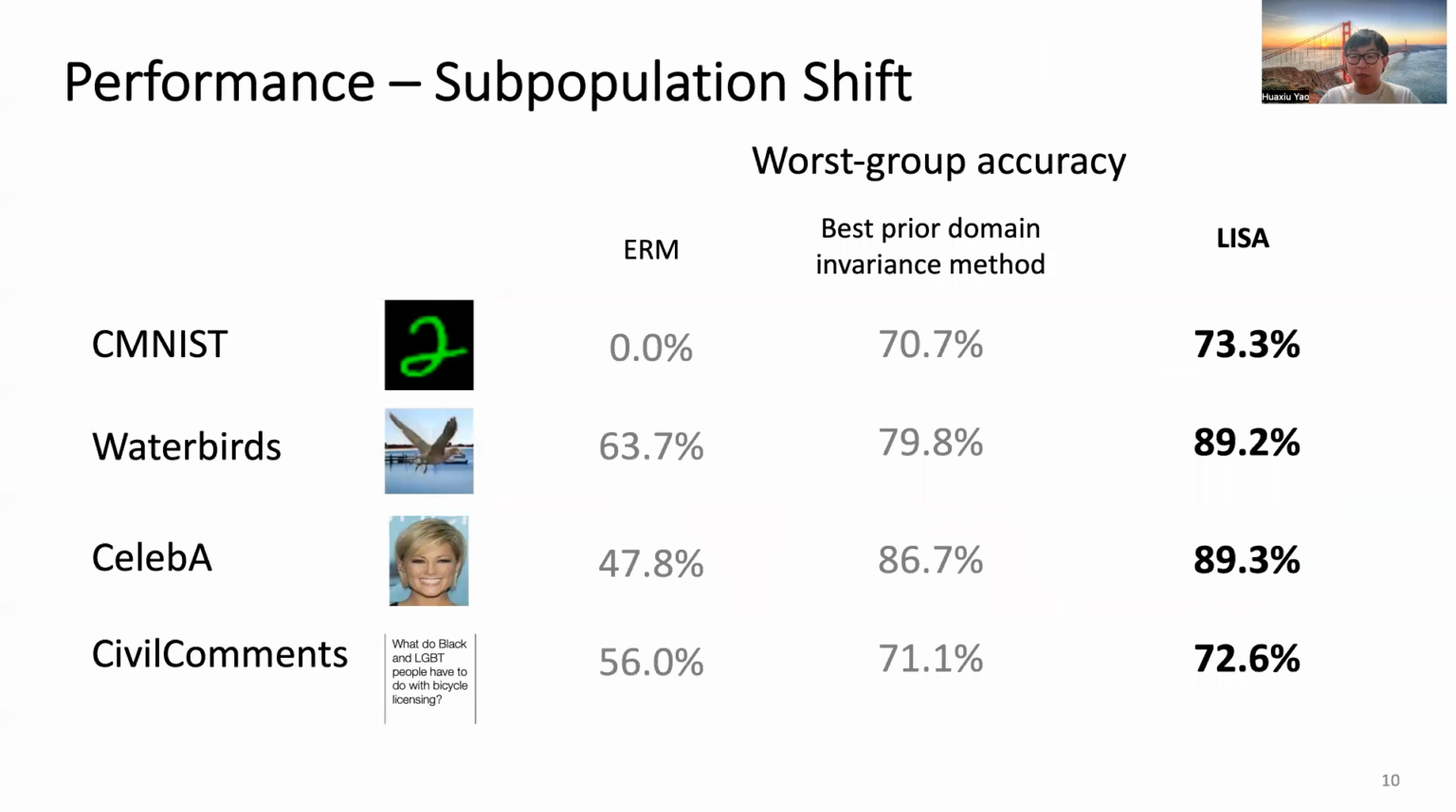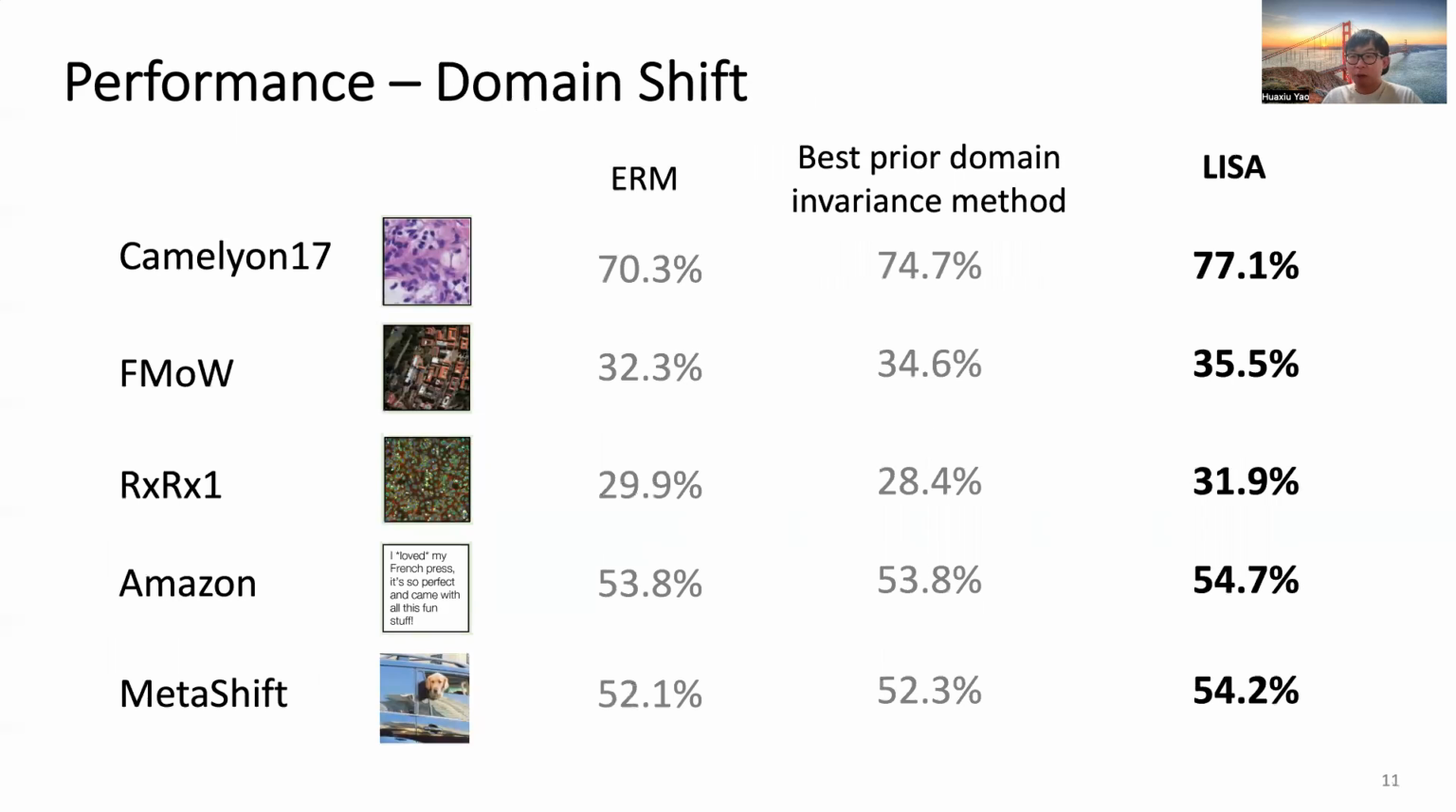In our experiments, we found that LISA provides consistent improvements across the evaluated datasets. In some cases, improvements are small, such as 2% improvement on CelebA, while in other cases, improvements are as large as 9% on Waterbirds. In domain shift, we also observe similar consistent improvements over 5 datasets. 4 of them are picked from the WILDS benchmark.